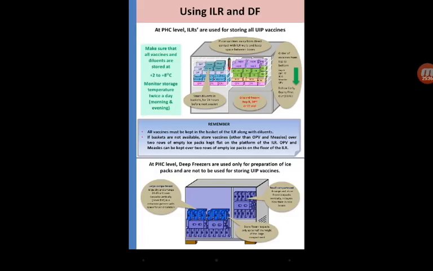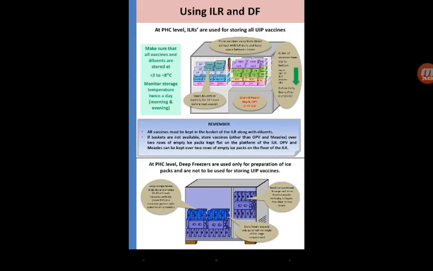As the picture shows, the most important component of the cold chain in India is the ILR, right? What is this ILR? It is the ice-lined refrigerator, in which vaccines can be maintained at plus 2 degrees to plus 8 degrees Celsius.